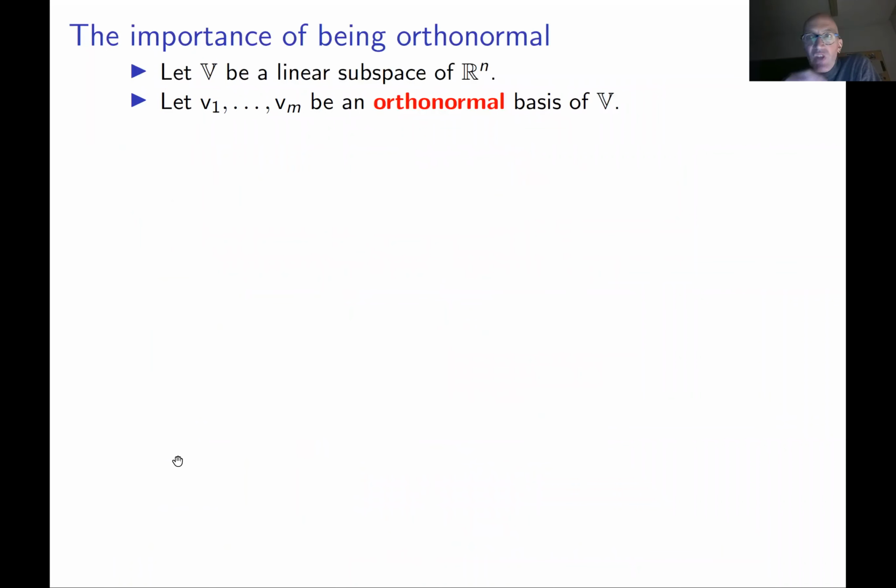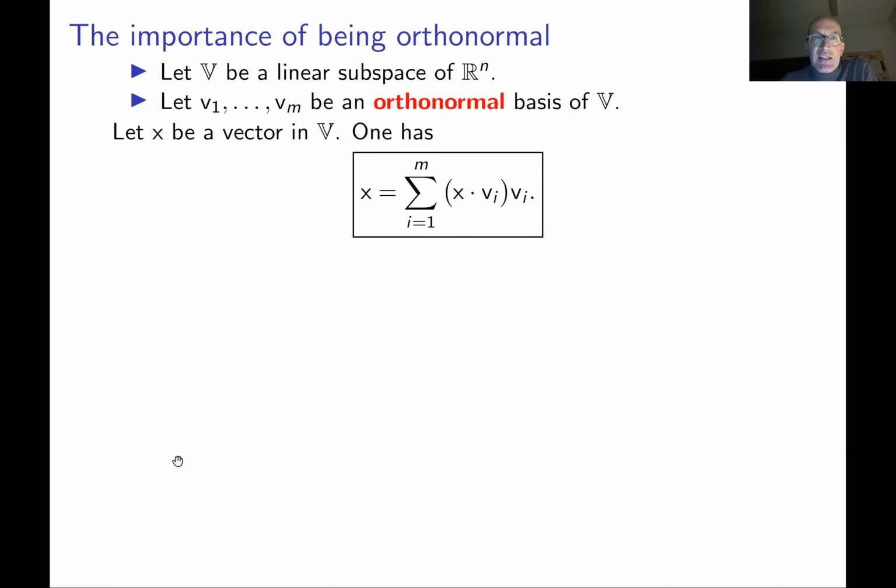Okay, why is being orthonormal important? Let me give you some illustration of this. Let's fix some linear subspace V of Rn, and suppose we are able to find some orthonormal basis of this space, v1, ..., vm. And then you take any vector x in V, and we know that since v1, ..., vm is a basis of V, x can be represented as a linear combination of vectors in this basis.